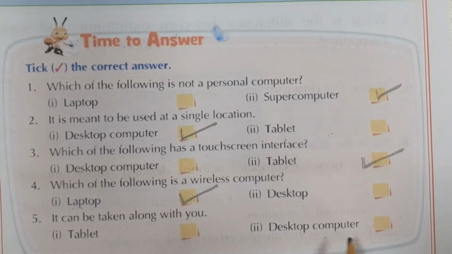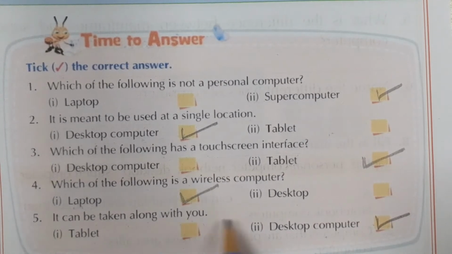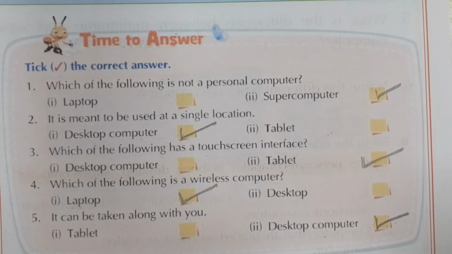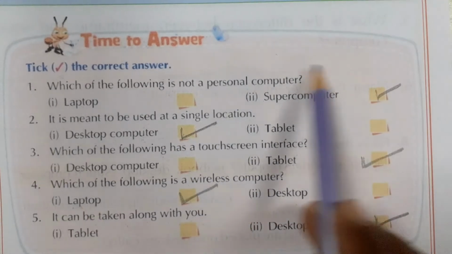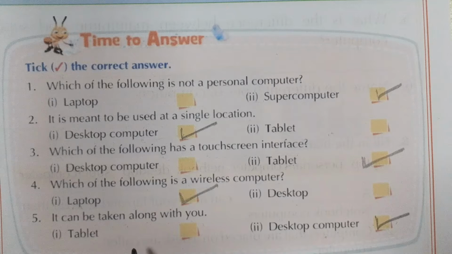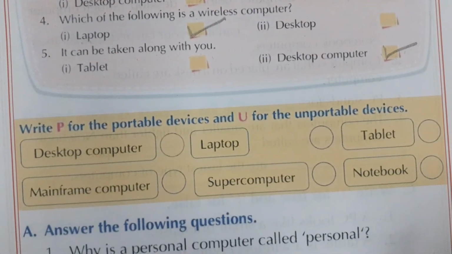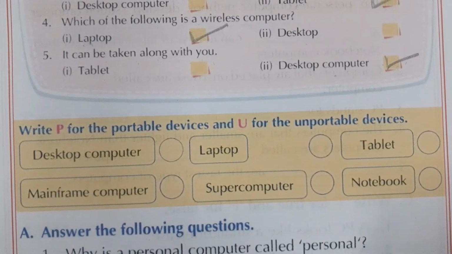That's why we cannot take it along with us. So this is the option: desktop computer. Have you understood all the answers of these questions? Very good.